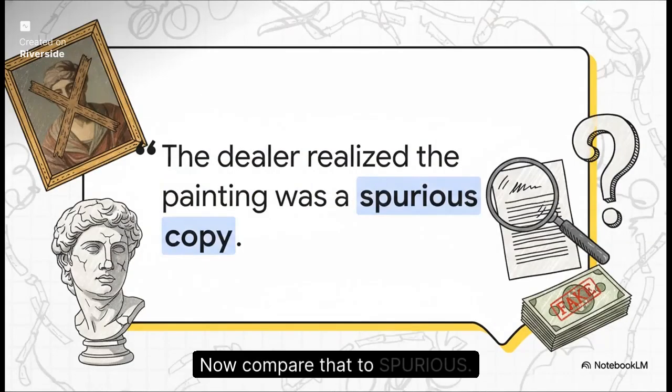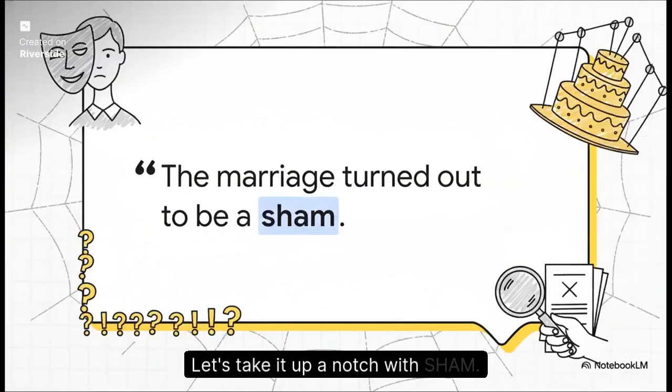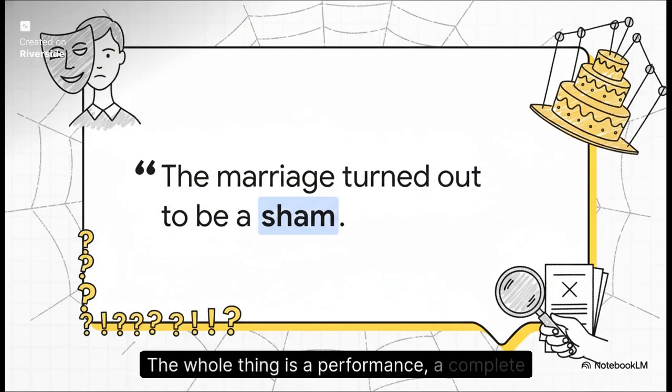Now compare that to Spurious. While Ersatz is just a substitute, Spurious is an outright fake. It's a lie pretending to be the authentic thing. Let's take it up a notch with Sham. A sham isn't just one fake object, it's the whole situation that's fraudulent. Think of a marriage that's just for show, maybe for a green card or something. The whole thing is a performance, a complete hoax that has no real substance behind it.